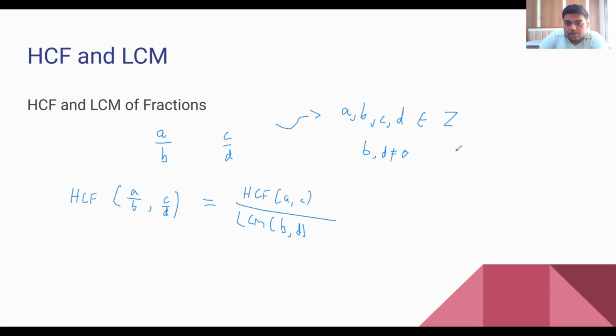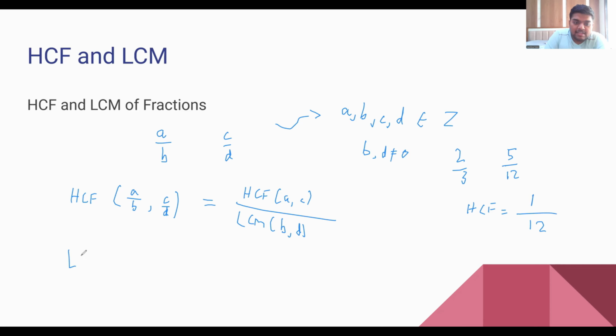For example, 2 by 3 and 5 by 12. So HCF will be HCF of 2 and 5, which is 1, and LCM of 3 and 12, which is 12. So it is equal to 1 by 12.